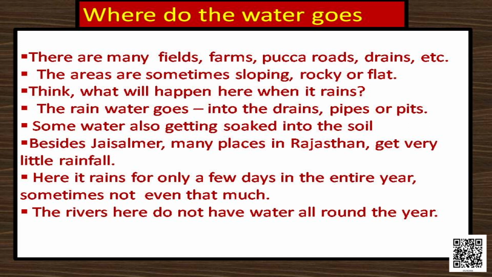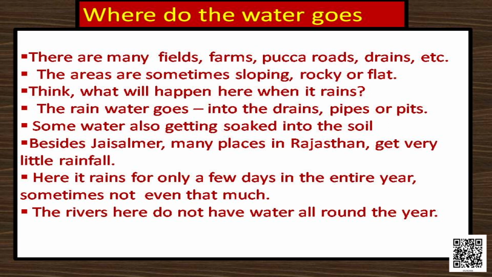The rainwater goes into the drains, pipes or pits. Some water also gets soaked into the soil. That is good for us. Besides Jaisalmer, many places in Rajasthan get very little rainfall. Already I told you, here it rains for only a few days in the entire year.